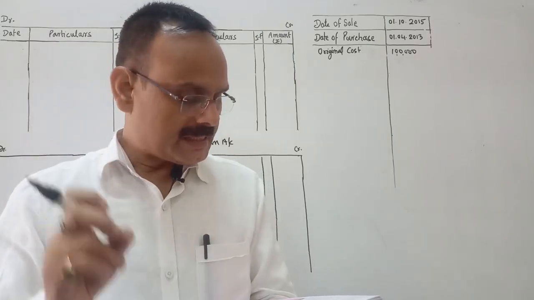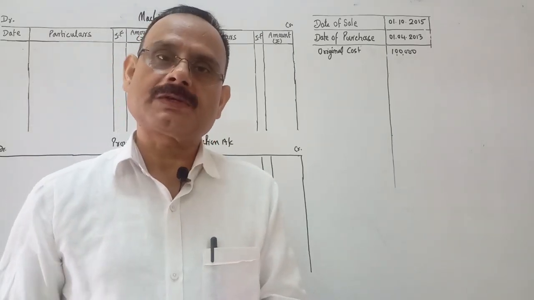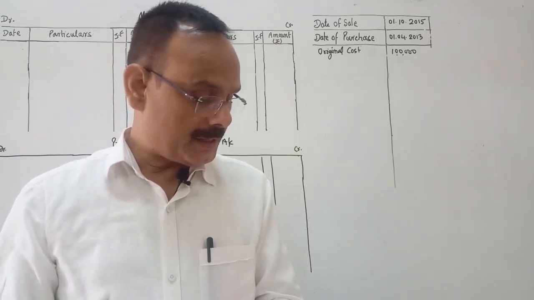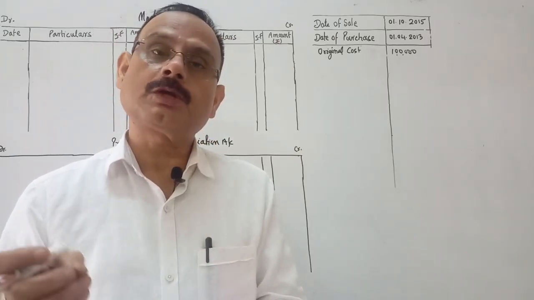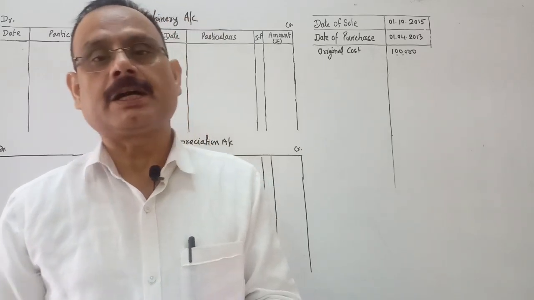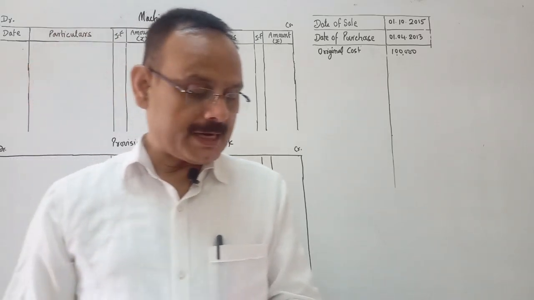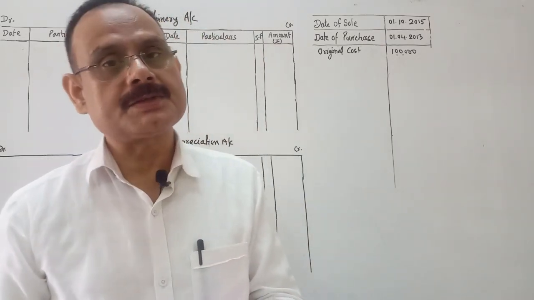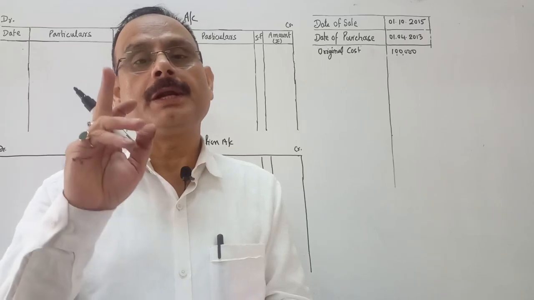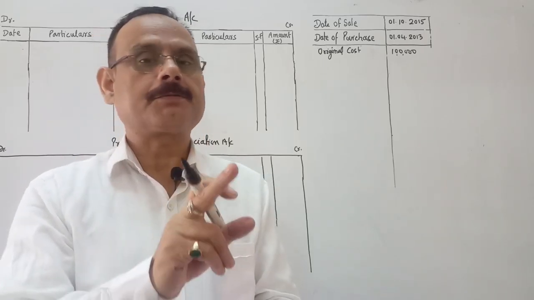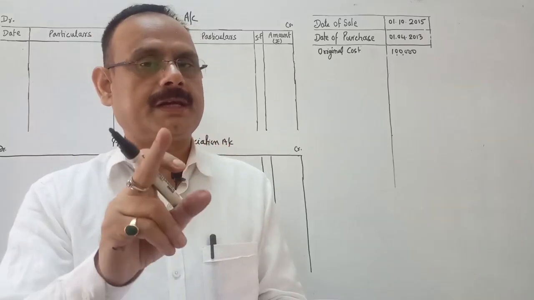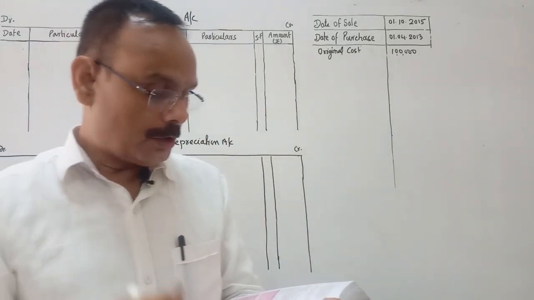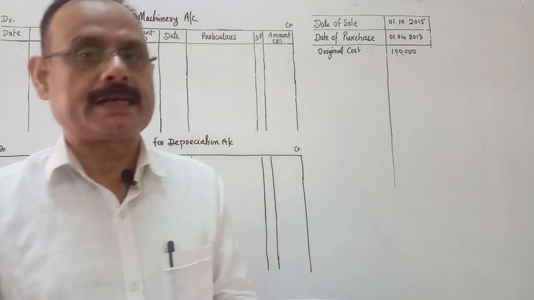A piece of machinery purchased on 1st April 2013 for rupees 1 lakh was sold on 1st October 2015 for rupees 60,000. Prepare machinery account and provision for depreciation account for the year ended 31st March 2016. So it's for only one financial year, which starts from April 1st 2015 and closes on 31st March 2016. You also prepare machinery disposal account.